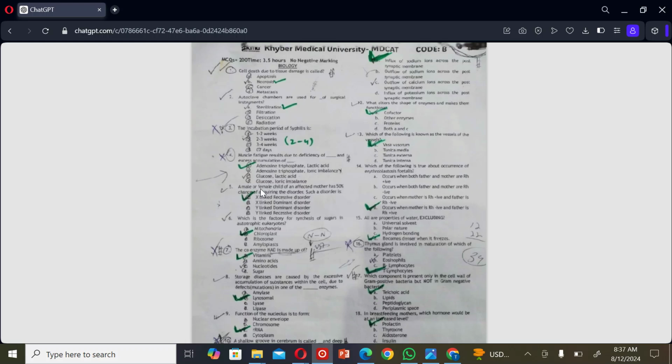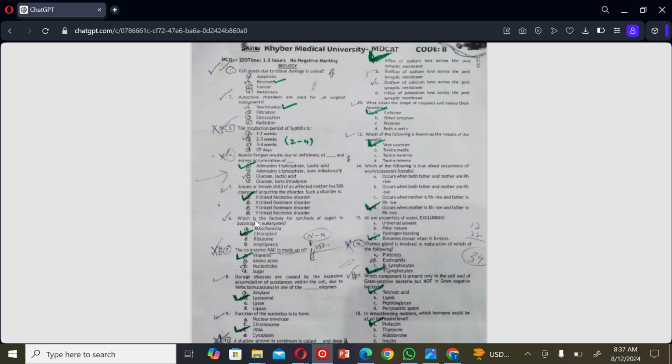The next MCQ: a male or female child of an affected mother has a 50% chance of acquiring the disorder. Such a disorder is A. X-linked recessive disorder, B. Y-linked dominant disorder, C. Y-linked dominant disorder, and D. Y-linked recessive disorder. So the correct option is A.